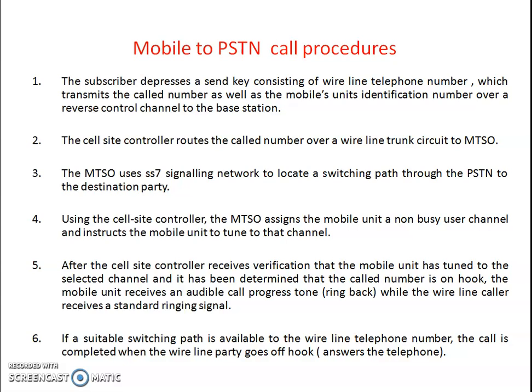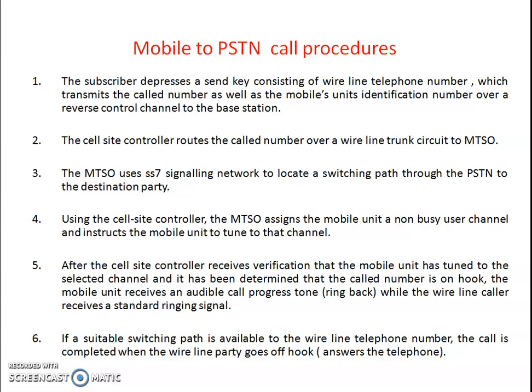The cell site controller routes the called number over a wireline trunk circuit to the MTSO, the mobile telephone switching office. Trunk lines we have seen already in the second unit. These are the lines that we use for the subscriber from the exchange.